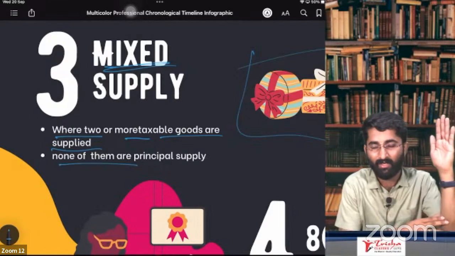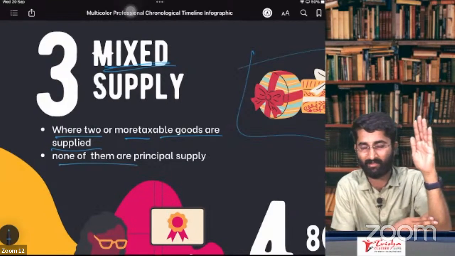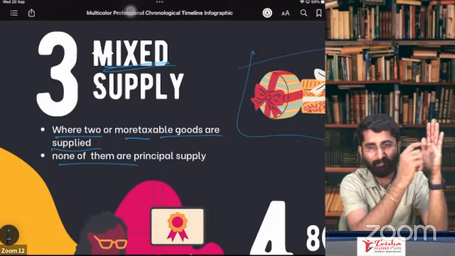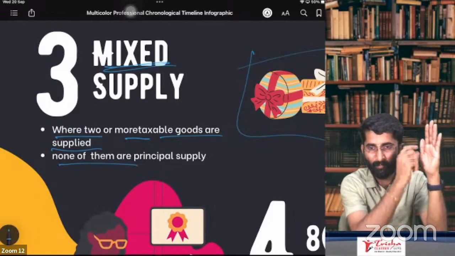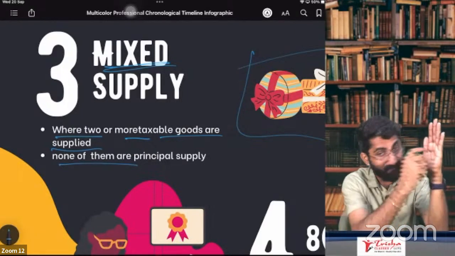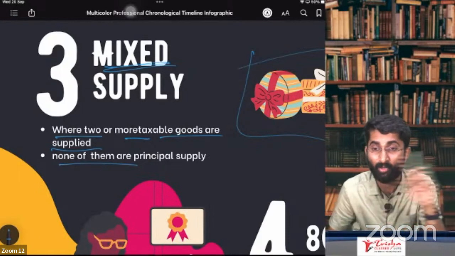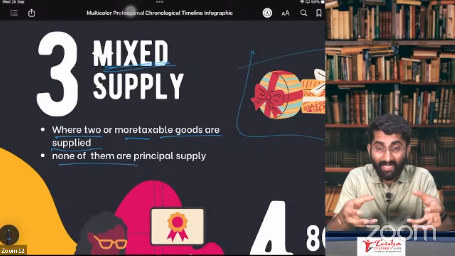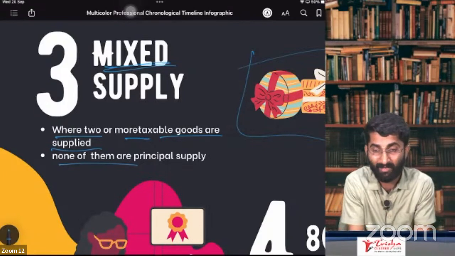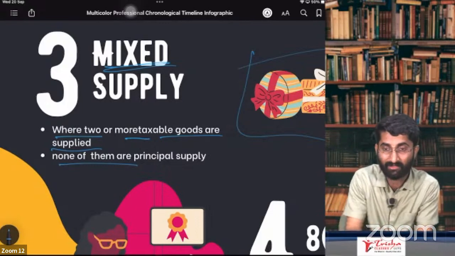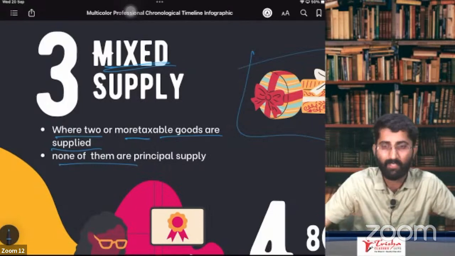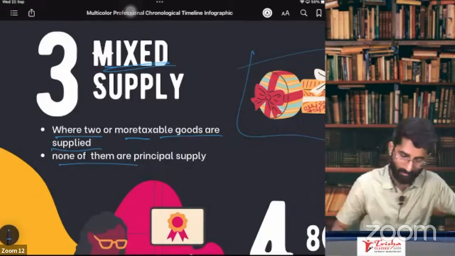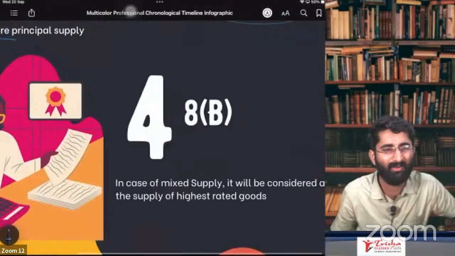If you go to Big Bazaar or Smart Bazaar or D-Mart, you get one big bill, no? If you see the bill, separate points will be there. You purchase different items, different tax will be there. It is neither mixed supply nor composite supply. It is separate supply. What is composite supply? That has to come in one box, in conjunction with each other. So if you purchase a mobile phone, they have to put the charger inside that box and give it. Only then it is composite supply. Otherwise, don't consider it as composite supply. It is separate supply. Okay. That is mixed supply. Now, in case of mixed supply, none of them is principal.